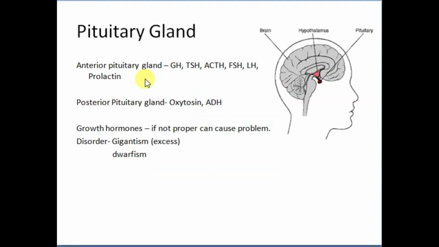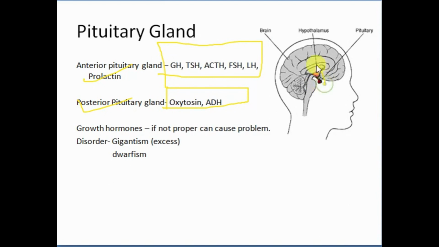First, if we talk about the pituitary gland, it has two lobes: the anterior pituitary gland and the posterior pituitary gland. The anterior pituitary gland releases certain hormones and the posterior pituitary gland also releases certain hormones.